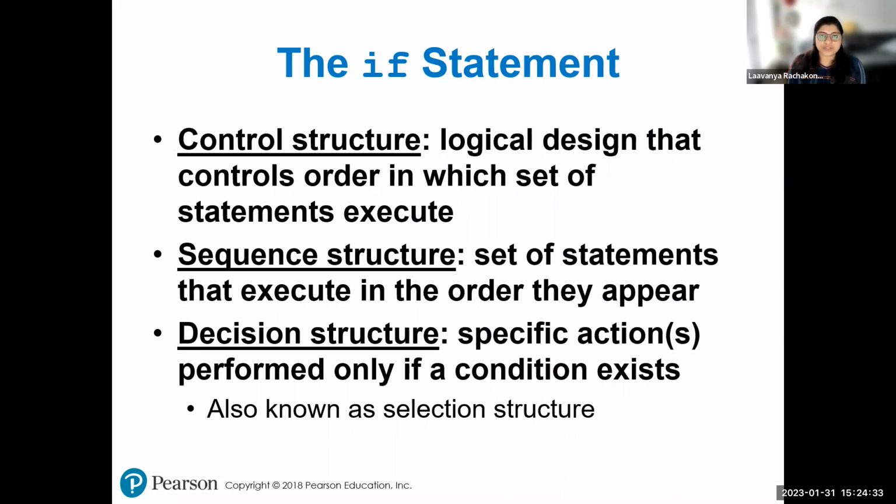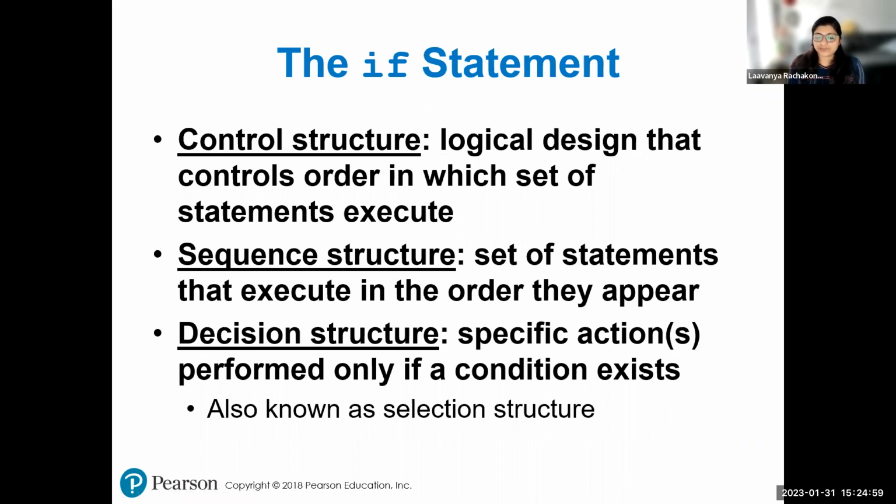Next is the sequence structure. That is what we are going to use in Python. We do know that all the statements are executed in the order that they appear, so we follow the top to down, or top to bottom, approach. The next structure is the decision structure. Here, depending upon the condition, the program will decide if it wants to execute the statements below that condition. Otherwise, it will just continue to the rest of the program.